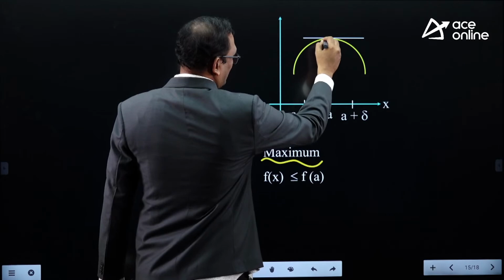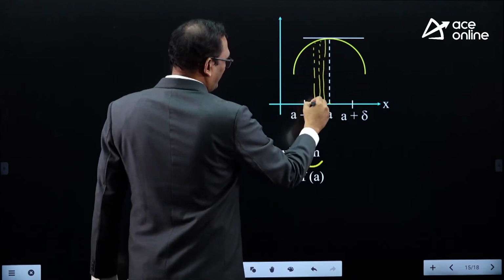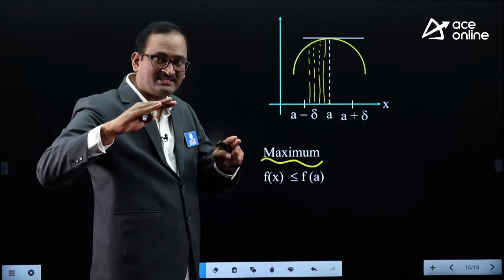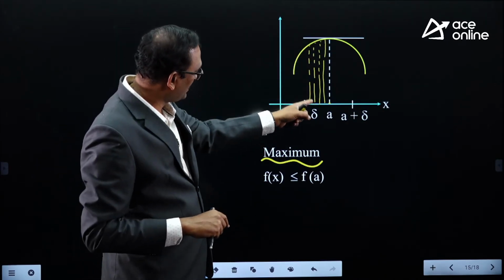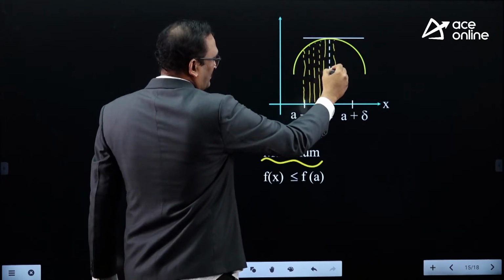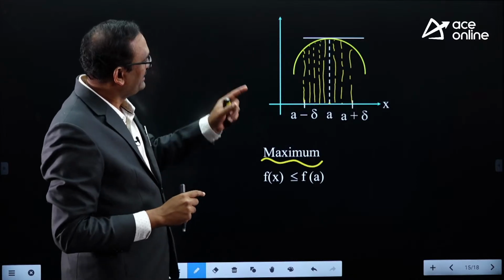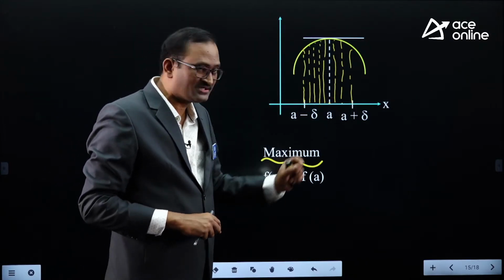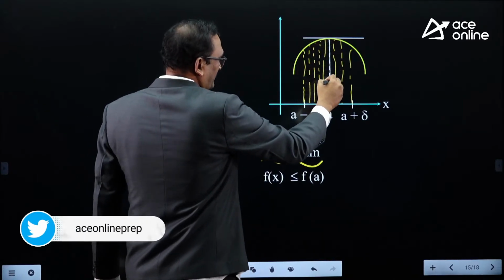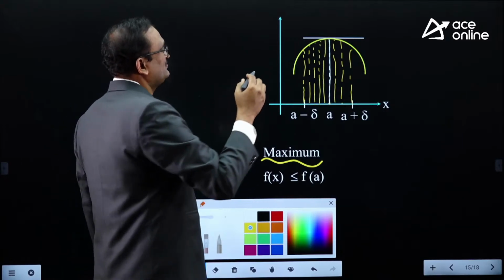So this is f of x, and these are the f of x values in the neighborhood of A, meaning heights of the curves from the x-axis at different points in the neighborhood of A. Now observe: among all, when you look at the neighborhood region from A minus delta to A plus delta, the white color curve has the largest height from the x-axis as compared to all the other yellow curves in its neighborhood.